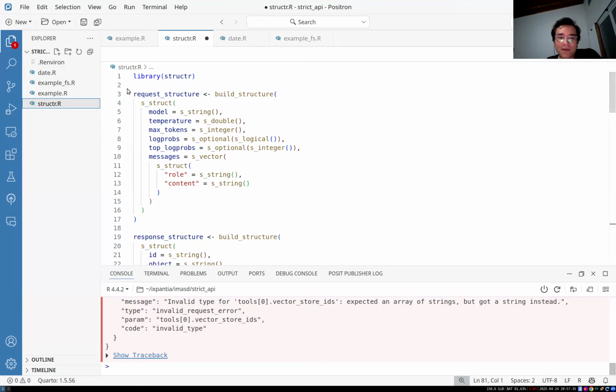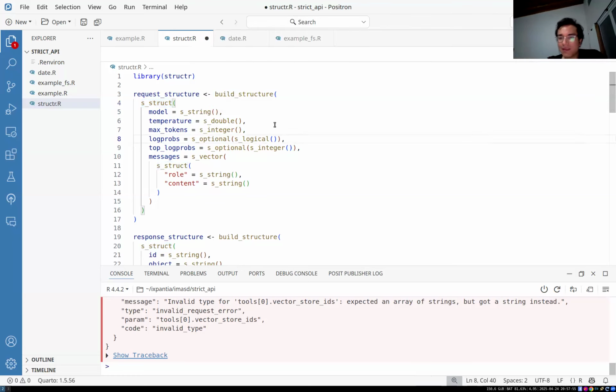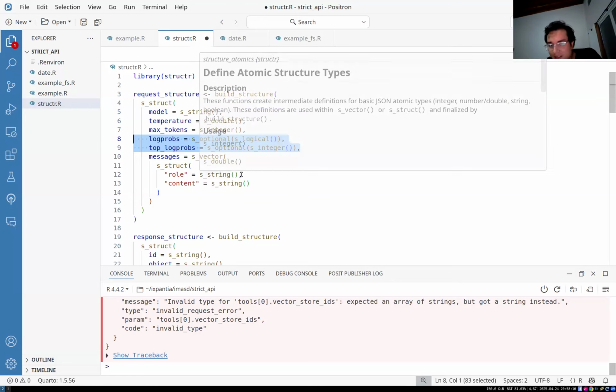If you take a look at the code that I'm showing, we have a structure, and inside the structure we define the different fields. Here, model is a string, temperature is a double, max tokens is an integer, right? We don't want 100.1 tokens, we want 100 tokens. We want logprobs, but logprobs is optional. We don't need to send it, so we should make it explicit that it's optional. Same for top logprobs. This is not required by the OpenAI API by default, so we need to define it as optional. Messages is a vector of a structure that contains two fields, role and content, both of them being strings.